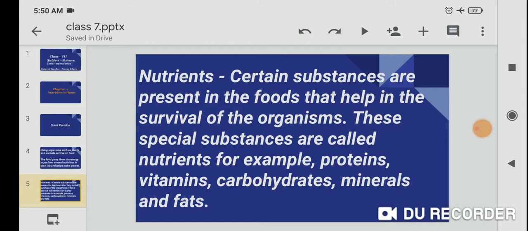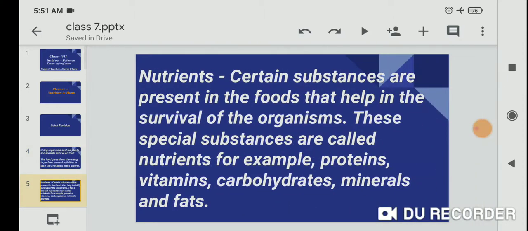So dear students, nutrients are the important substances of our food.